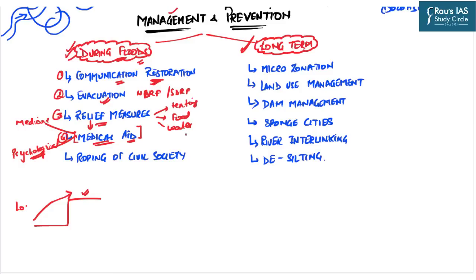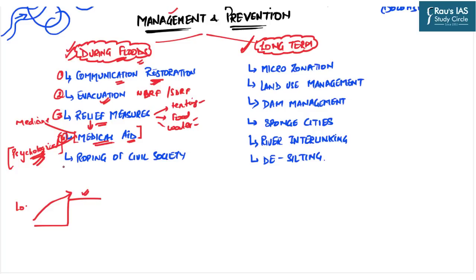No matter how much food, water, or tenting facilities you provide them, until and unless you are able to provide the psychological support to that displaced population, to that person who has lost everything during the disaster, these measures will not be able to bring fruitful results.